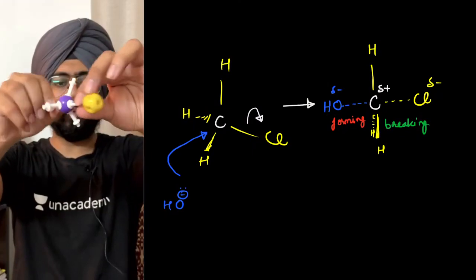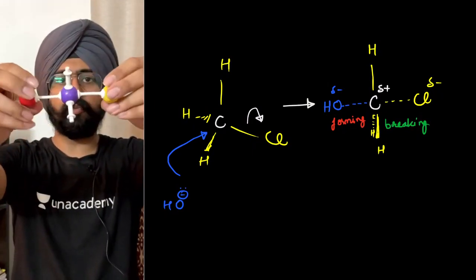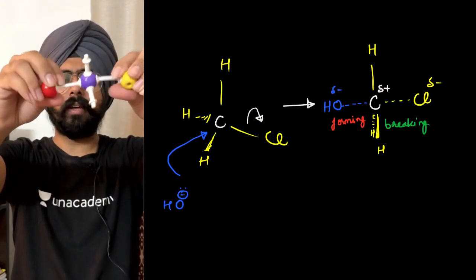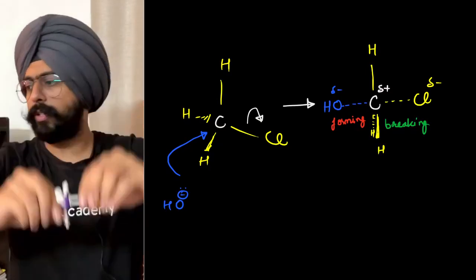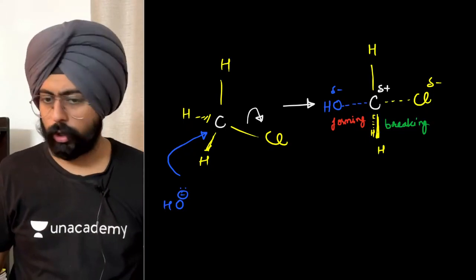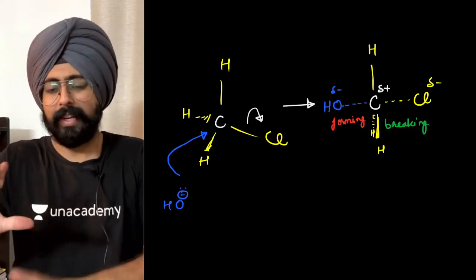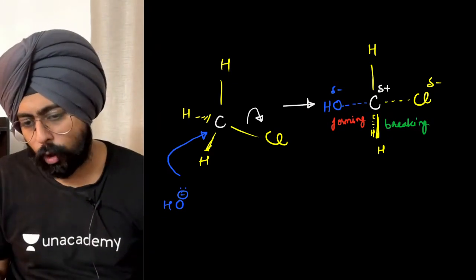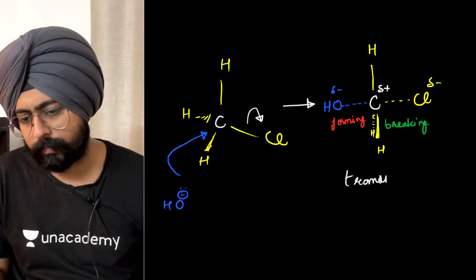Hydrogens are in one plane. Now you'll be like, sir, but you've made carbon pentavalent. No, because this bond and this bond are partial bonds. They are breaking apart and forming right now, not full bonds. Okay. All right. So this image that we have made is known as the image of a transition state.